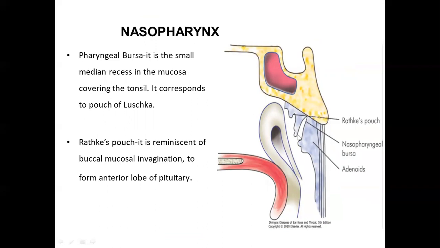So this is showing the nasopharyngeal bursa here. That was the mucous bursa, the pouch of Luschka. And then we said that sometimes a small dimple is seen, a small depression, that is known as the Rathke's pouch that can be seen in it. So these are the two features: adenoids, having the nasopharyngeal bursa, and the Rathke's pouch.